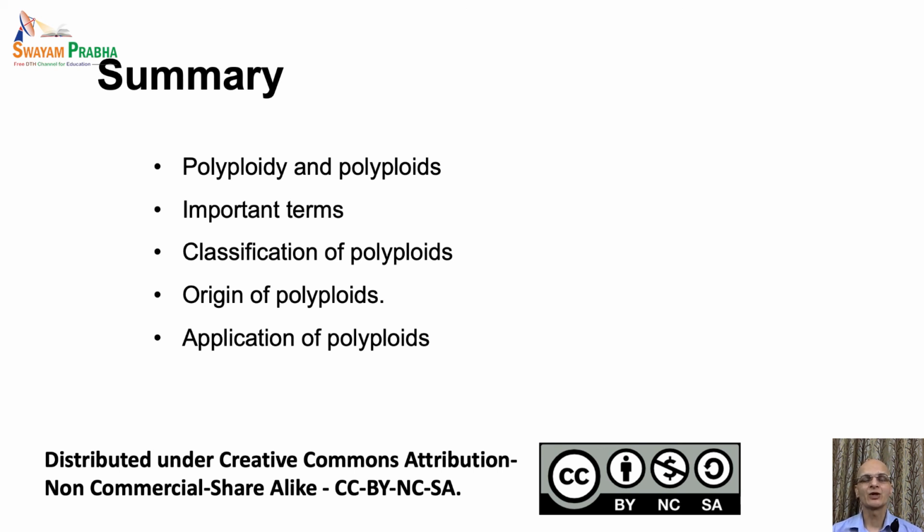So, in summary, we talked about polyploids and several genetic terms or ploidy-related terms associated with polyploids. We discussed the classification, various groups of polyploids. Then we also talked about the various possible mechanisms through which polyploids can originate, and finally we talked about the various potential applications of polyploids. In the next lecture, we will talk about triploids in a little more detail. Thank you.